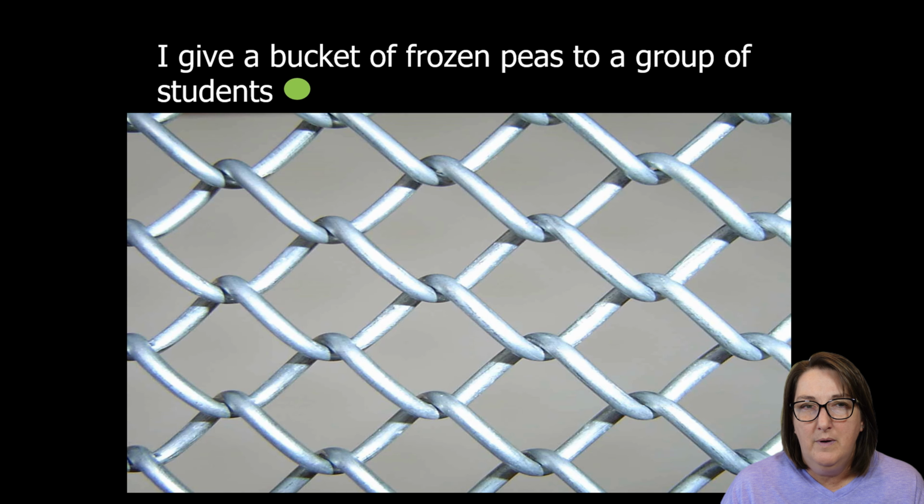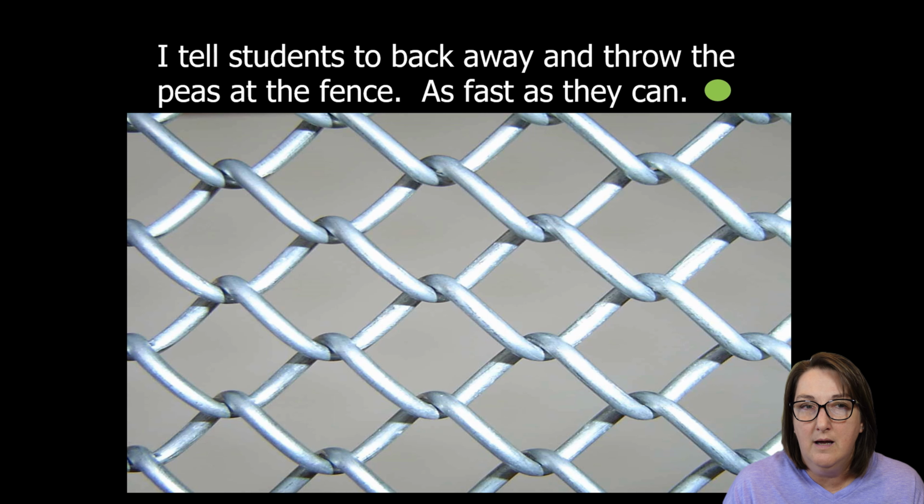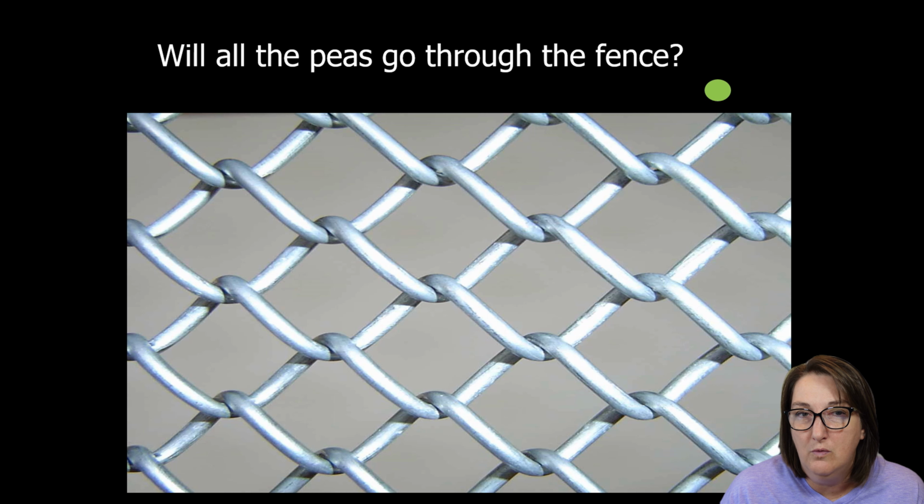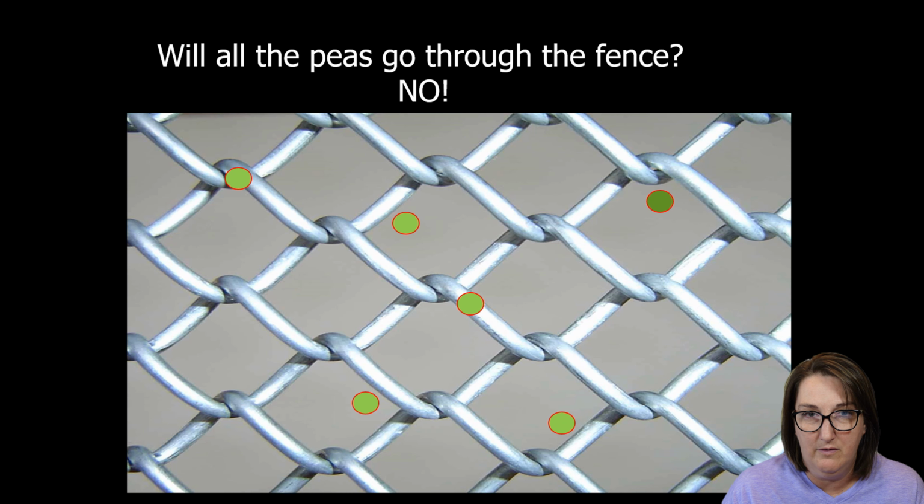And I give everybody a bucket of frozen peas, and I tell them to throw it at the fence. What's going to happen to these peas? A majority of them are going to be able to go through the fence. So a lot of the peas will just fly through. But there's going to be some that are going to bounce back because they are hitting part of the fence. And this is kind of what happened in Rutherford's experiment.